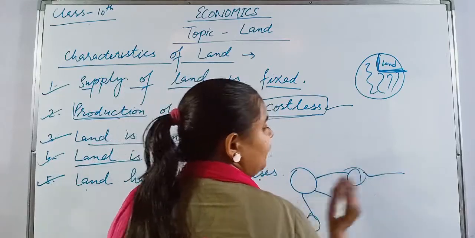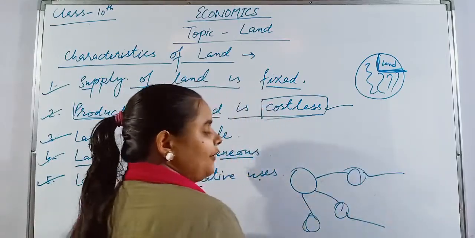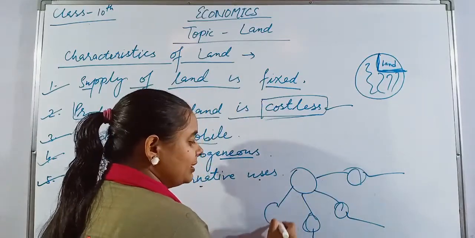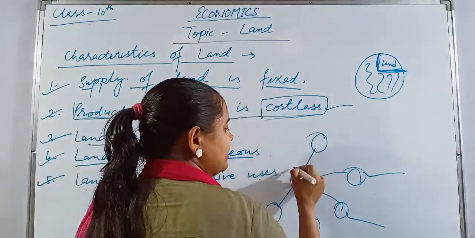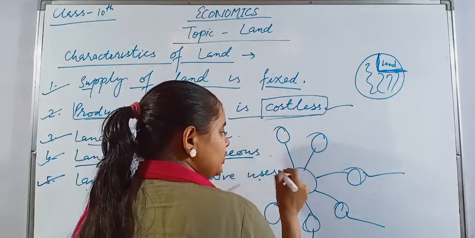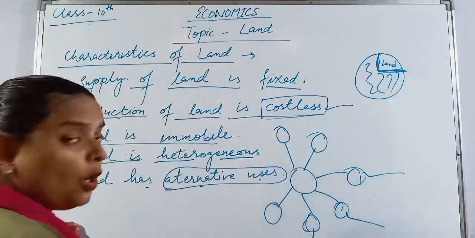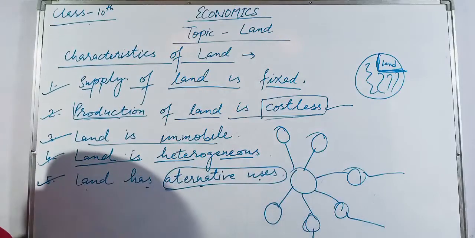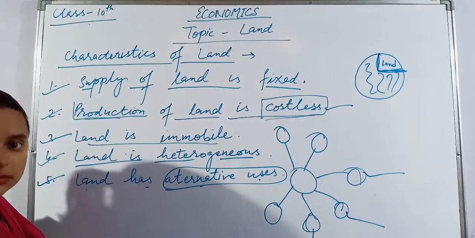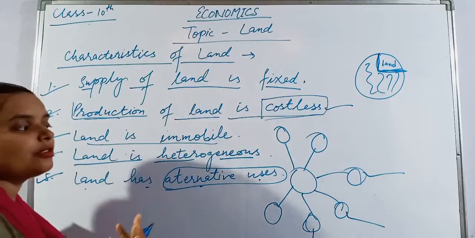Like we can use it for factories, for dairy farming, for poultry farming, for nursery, for making factory sheds, for making houses. So the uses of land are alternative, means we can use it according to our taste or according to our need.